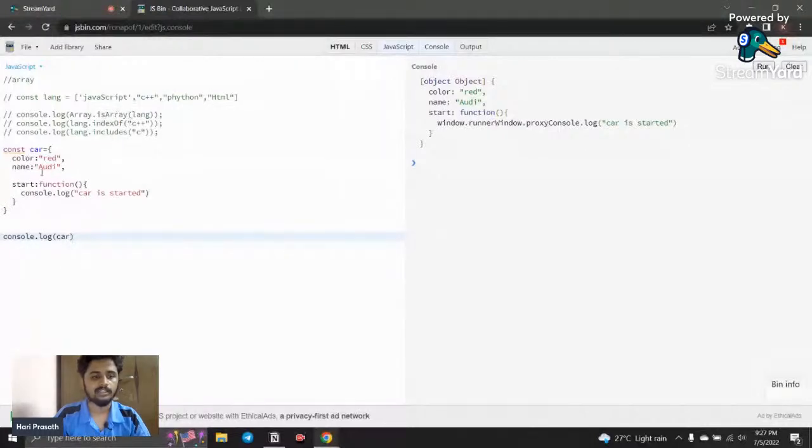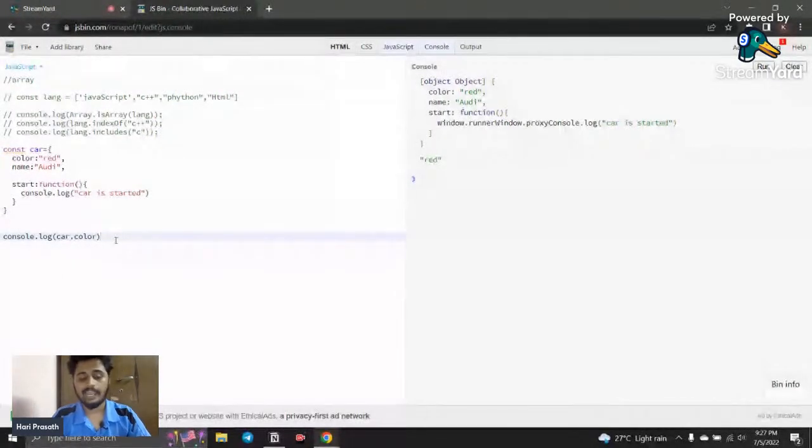Okay, so this is all our method, and length, we see in string the length. The same, like if I want to access the color of the car, so I just put a dot and call the color. Okay, and I just run it, and here you can see red is get. Okay, so this is how we access a property.